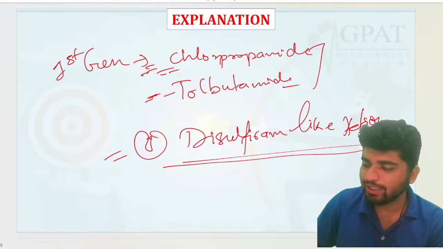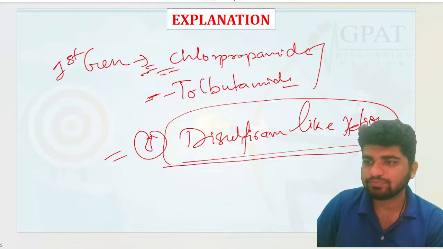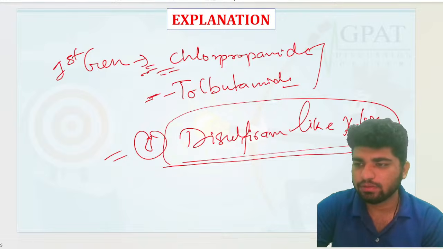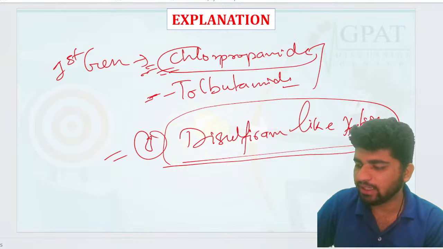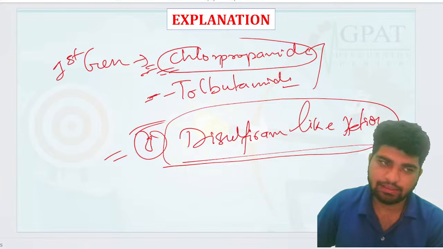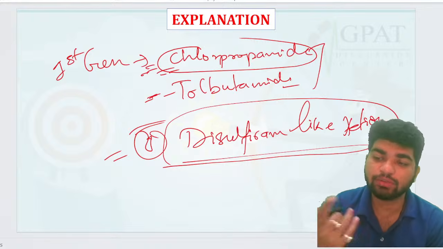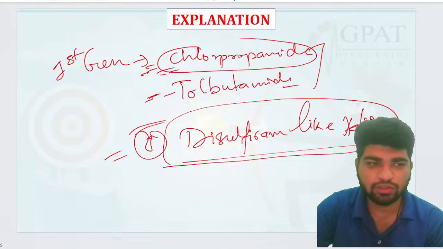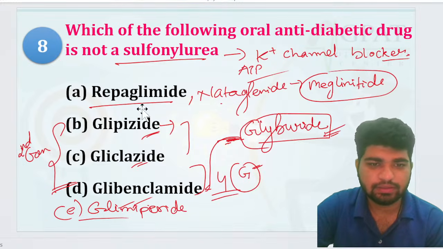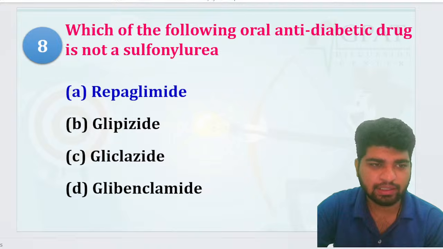Out of these two, one is showing disulfiram like reaction. Which one is it, guys? Chlorpropamide, very good. Chlorpropamide is your disulfiram like reaction. This is an important term, guys, you have to remember. Ecology is hell easy. Okay, chalo chalo chalo now. Okay, so that's your repaglinide, right?